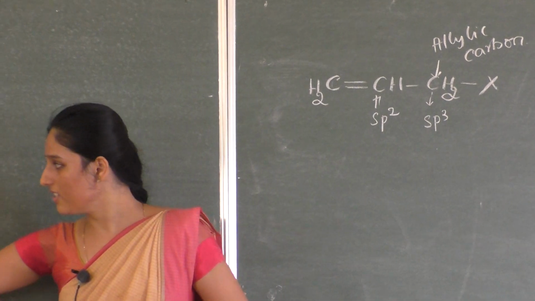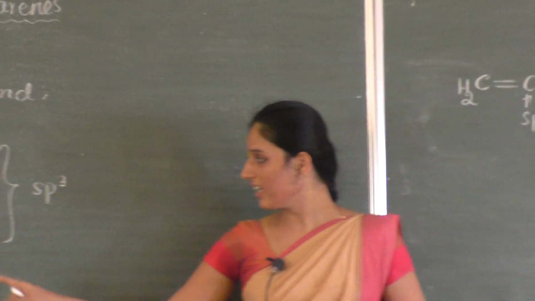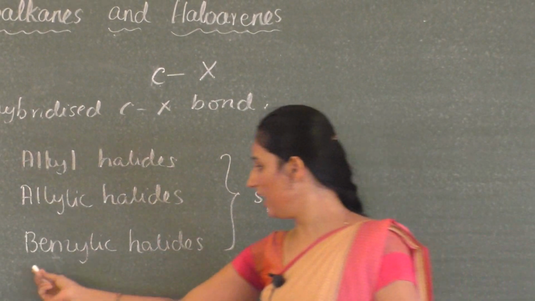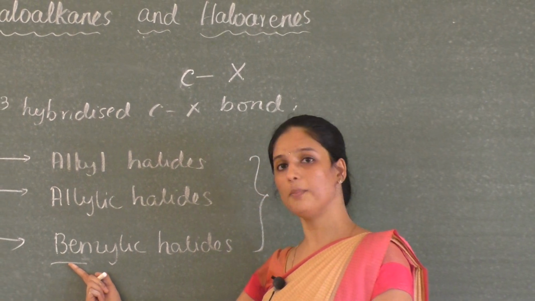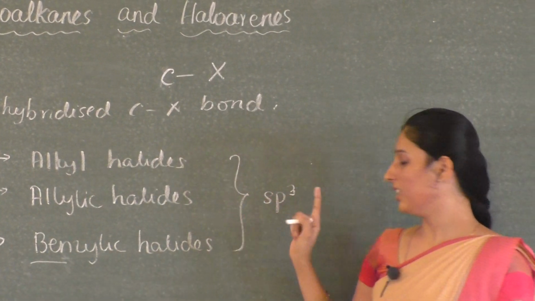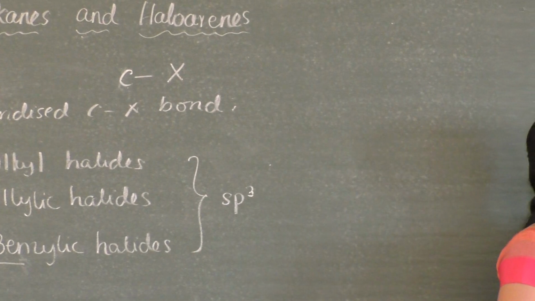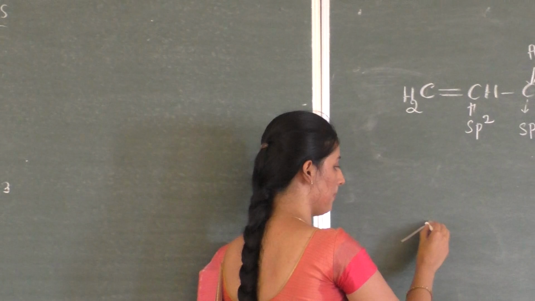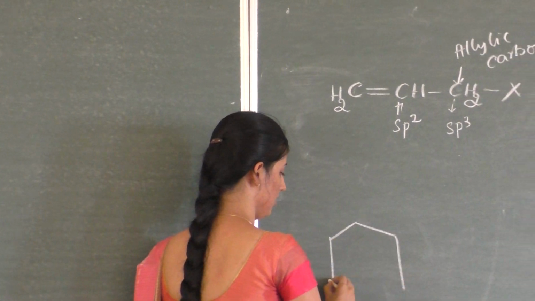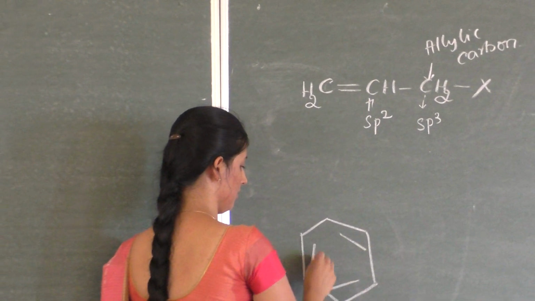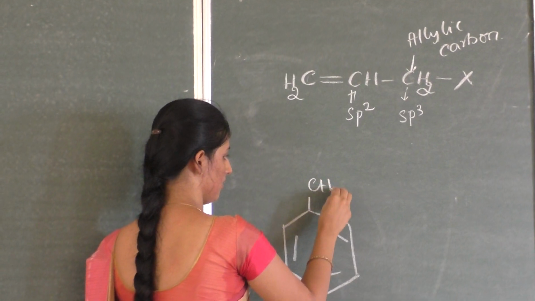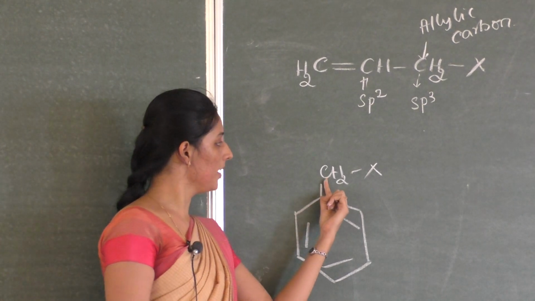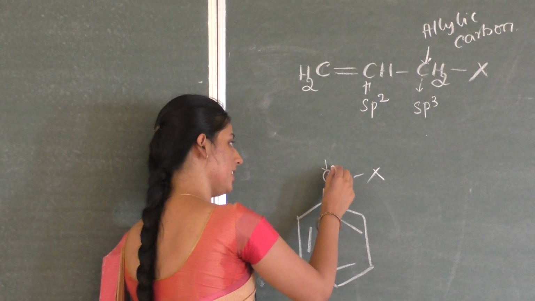And the last one, that is benzylic halide. Benzylic halide is also similar to allylic halide. The difference is what the name itself indicates: there is a benzene ring. So that means the carbon atom having the halogen atom is attached to an aromatic ring. So let me have an example. Okay, so which is your prime carbon atom? The prime carbon atom is this one. So that is sp3 hybridized only.